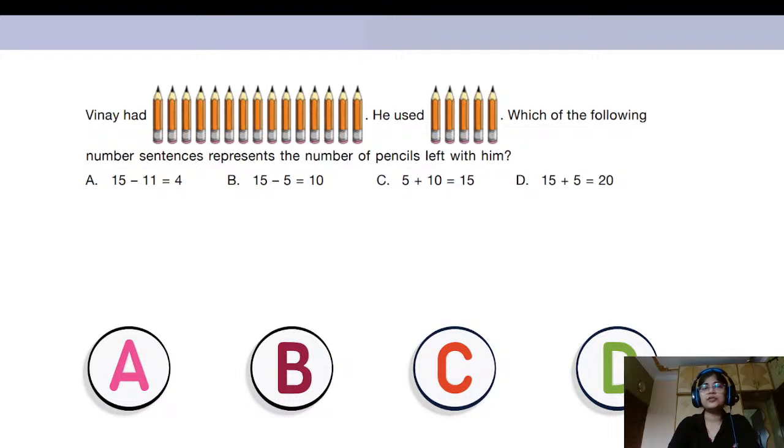Okay, so when I had some pencils, from those pencils, he had used some pencils. Now, out of these four options, which option represents the number of pencils left with him? Is it option A, option B, option C, or is it option D?